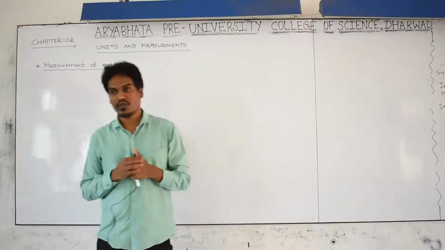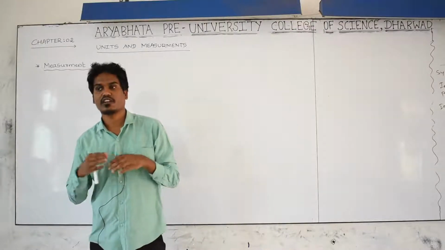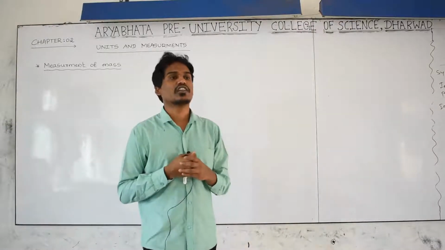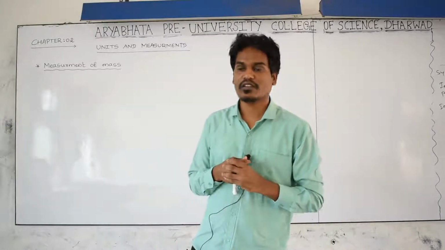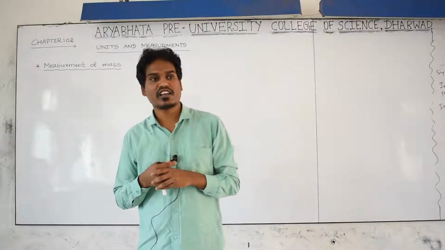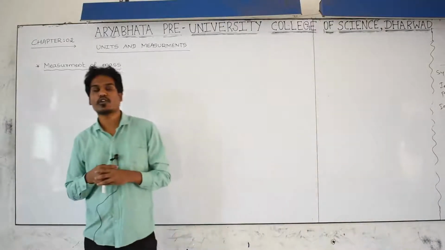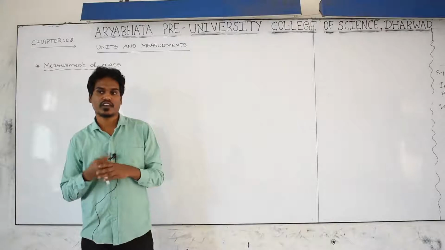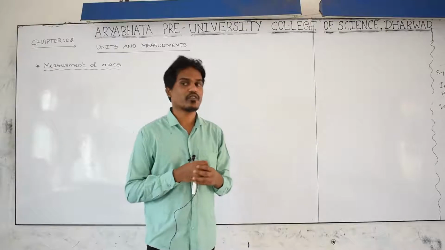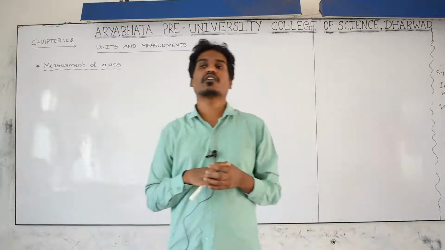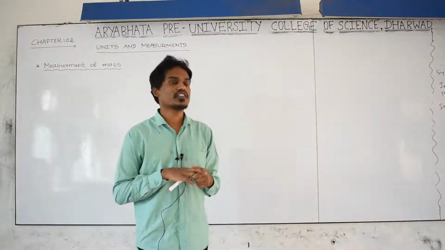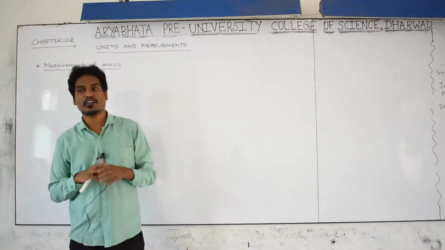and definitions of some units which we are going to use for the measurement of the smallest length as well as for the units that we are going to use for the measurement of a large length. In the previous class you studied what you mean by 1 light year. It is a unit of distance. What do you mean by 1 parsec? That is also a unit of distance. And another one, what do you mean by 1 astronomical unit. These are all the units that we are going to use for the measurement of length.